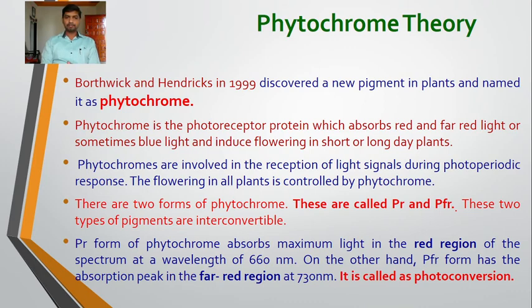So these forms of the phytochrome show maximum absorption. For example, the PR form shows maximum absorption in the red region of the spectrum, and the PFR form shows maximum absorption in the far red region. So this is about the phytochrome. There are two forms, PR and PFR, and these two types of pigments are interconvertible.